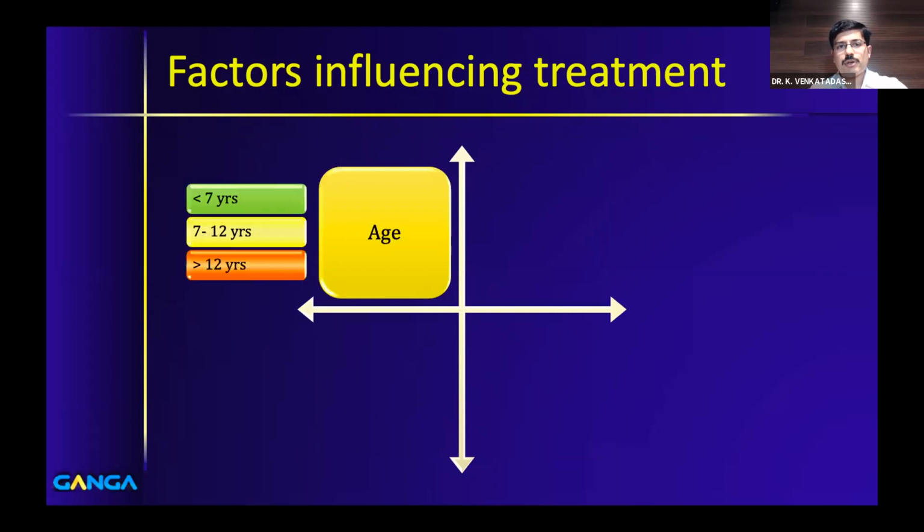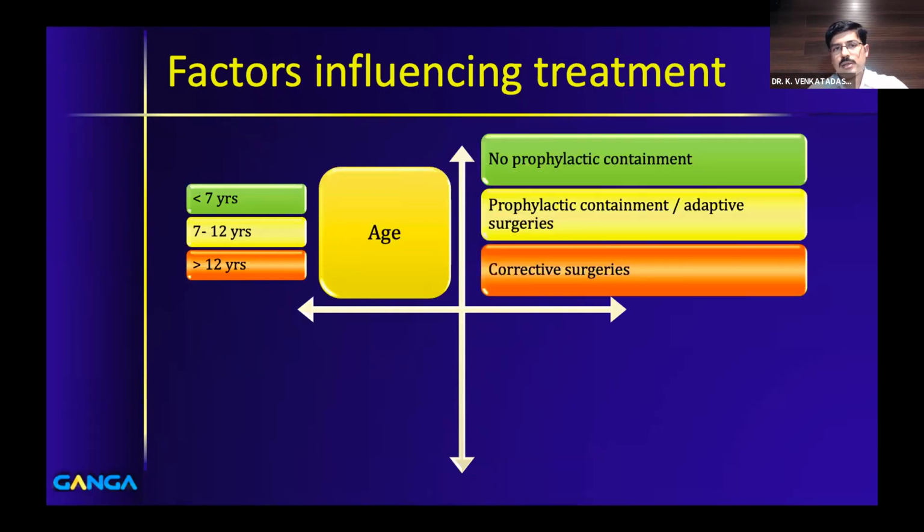In age, I prefer to group them into three. So you can have a child less than 7 years as one group, 7 to 12 years the other group, and more than 12 years the third group. So why is it important? In less than 7 years, generally the healing is very good. The natural history of the disease is very good, and there is no indication to do prophylactic containment.